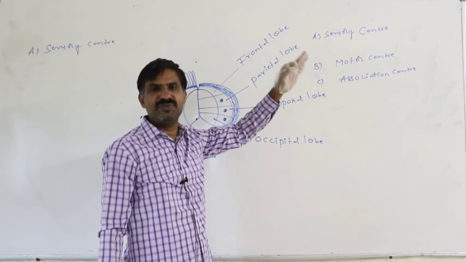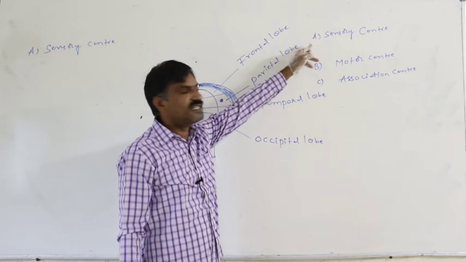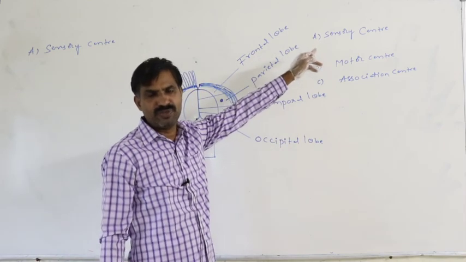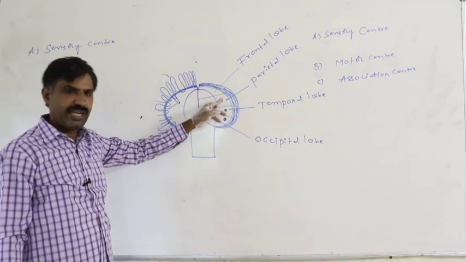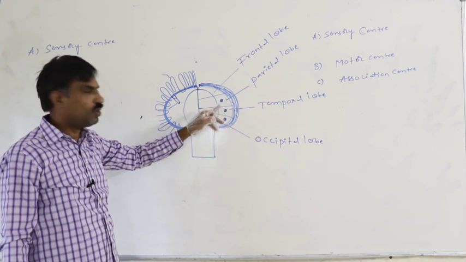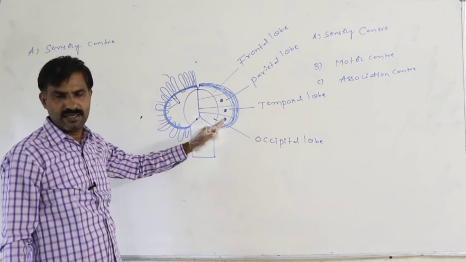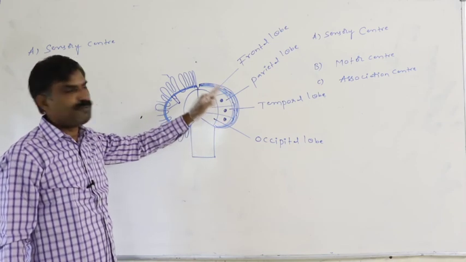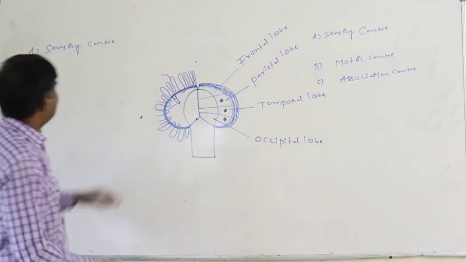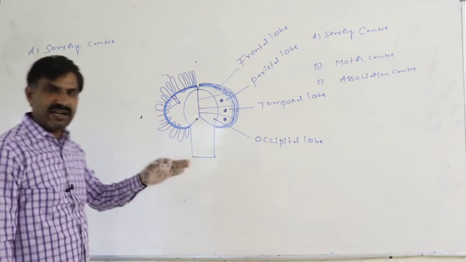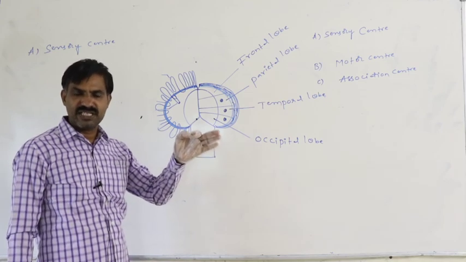These three centers are present in the frontal, parietal, temporal and occipital lobes. In addition to the specific centers, commonly in all four lobes, three types of centers must be present. Of that, the sensory center is always useful to analyze sensory information collected from the various parts of the body.